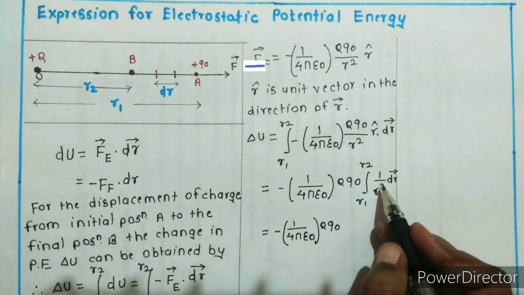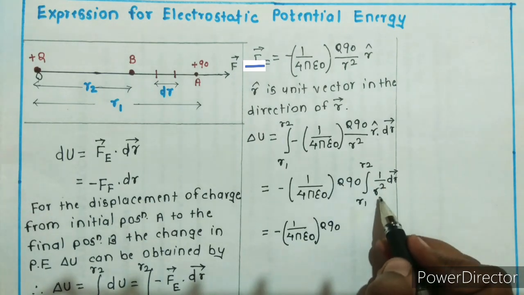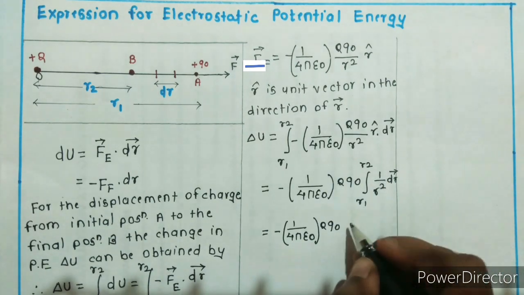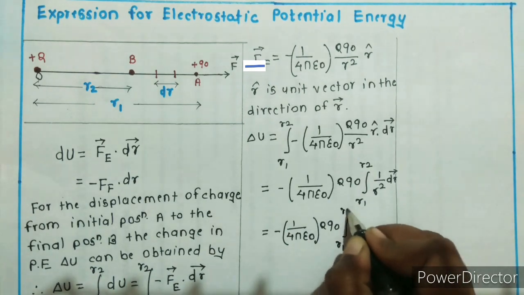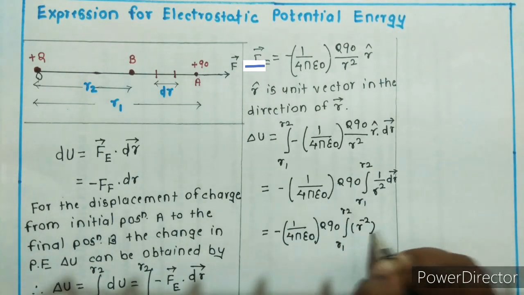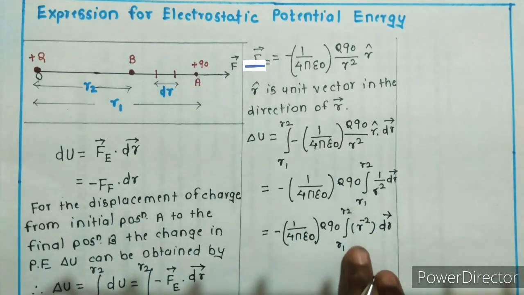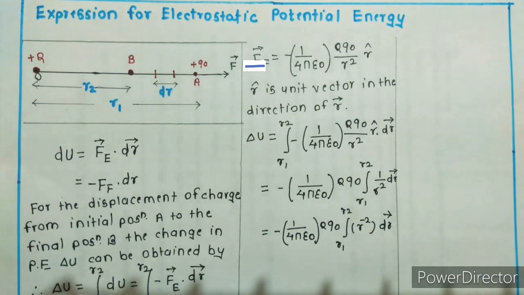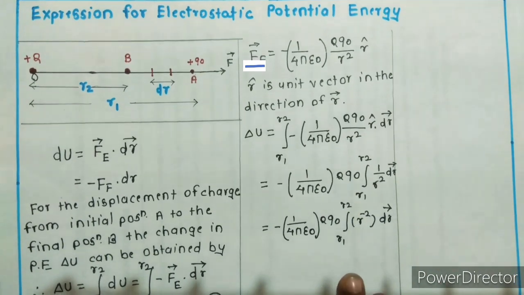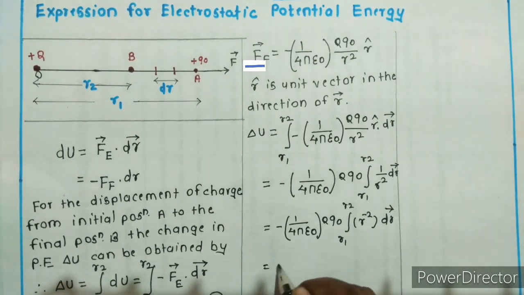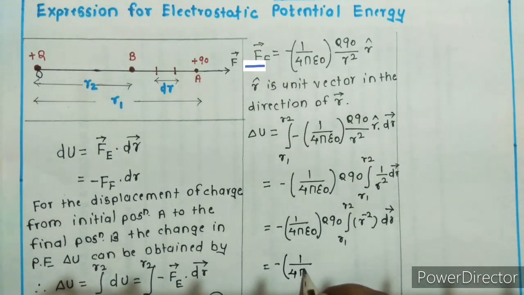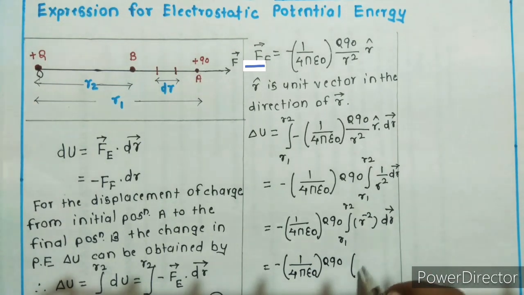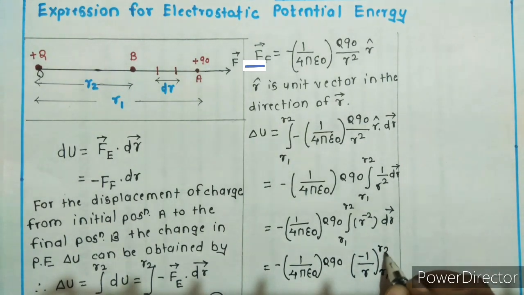Now integration of 1 upon r square. So I can write here integration from r1 to r2 of r raised to minus 2 dr. We know the value of integration of x raised to n dx is equal to x raised to n plus 1 upon n plus 1. So it will become minus 1 upon 4 pi epsilon 0 Q Q0 times minus 1 upon r, from r1 to r2.